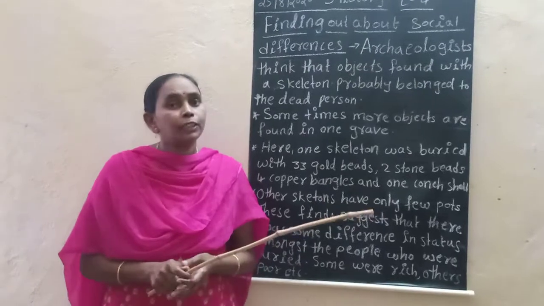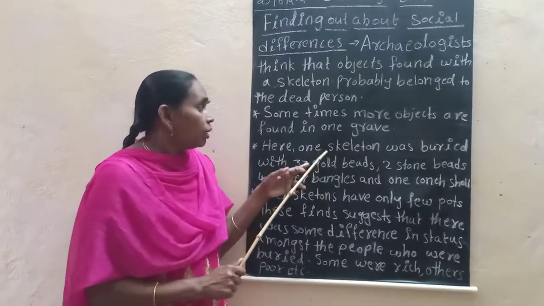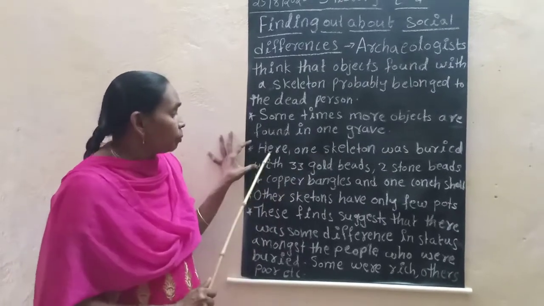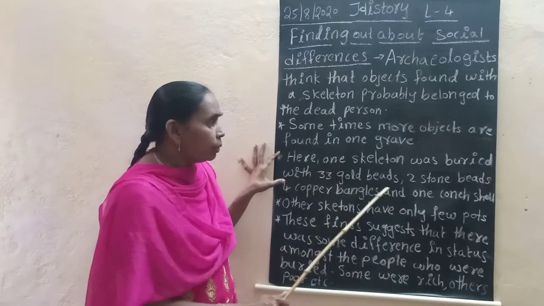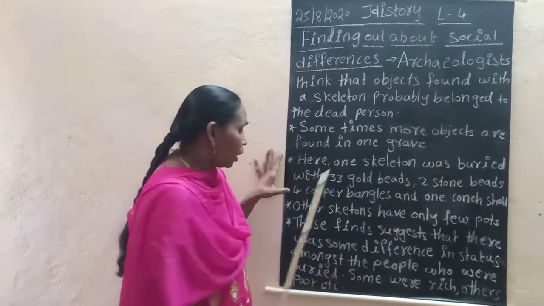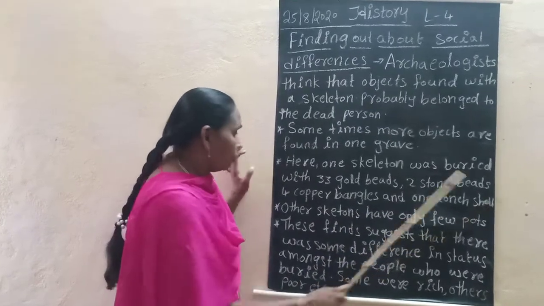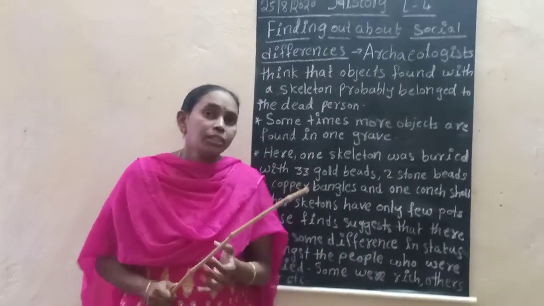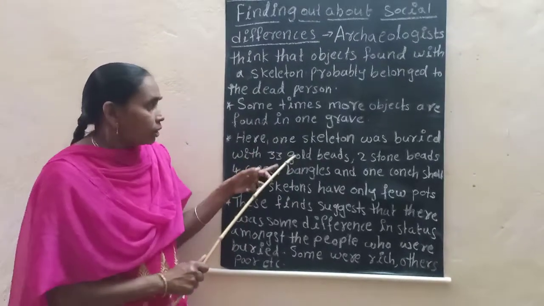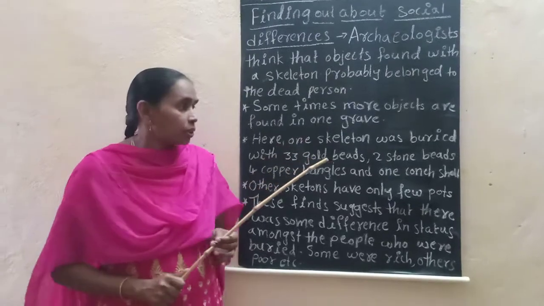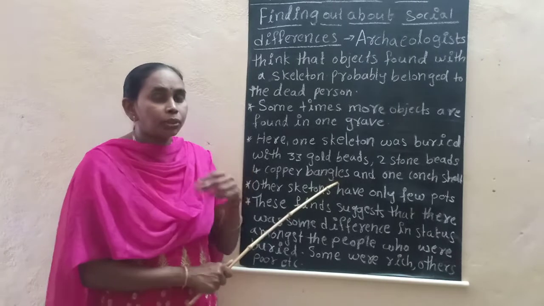Objects means different types of ornaments and other materials. Here is one example: one skeleton was buried with 33 gold beads, 2 stone beads, 4 copper bangles and 1 conch shell.